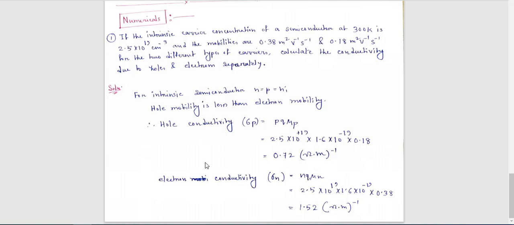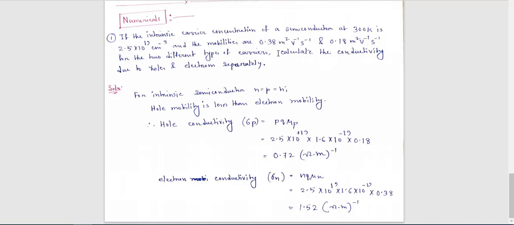Here actually 0.38 stands for electron, and 0.18 stands for hole. So when you are given such a problem, and it is not given to you which one is hole and which one is electron, listen carefully.